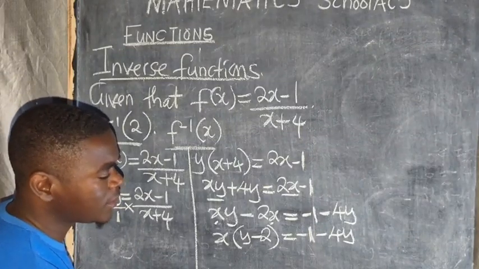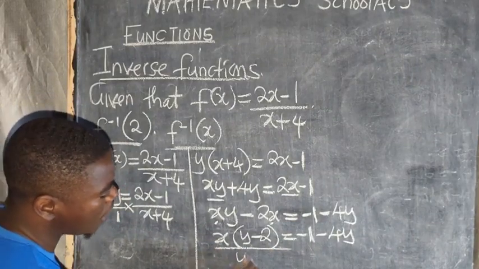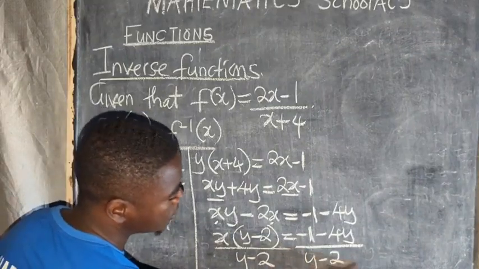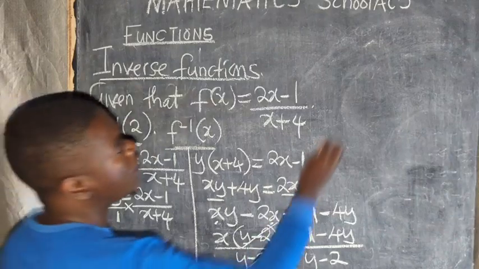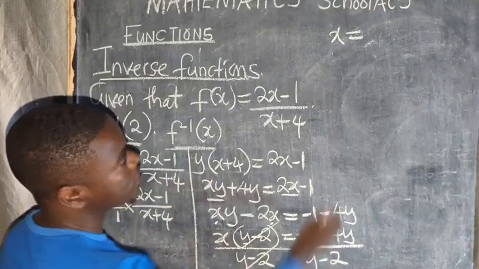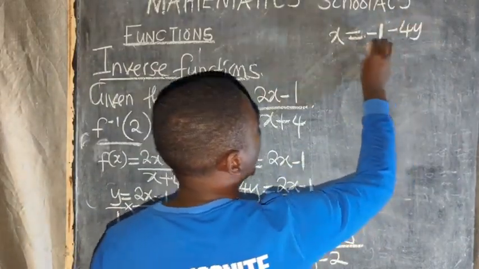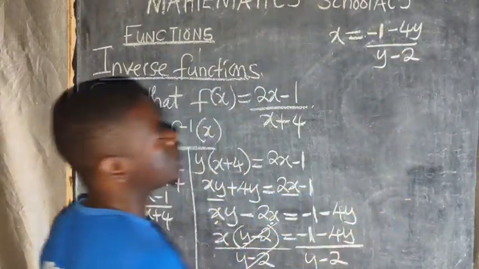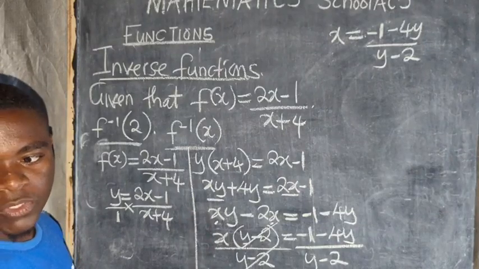Here, our key interest is to make x the subject of the formula. So I'm going to divide both sides by y minus 2. Even here, I'm going to divide by y minus 2, so that this and that will be cancelled. What am I going to remain with? I'm going to remain with x is equal to negative 1 minus 4y over y minus 2. So that is the answer that I'm going to get.